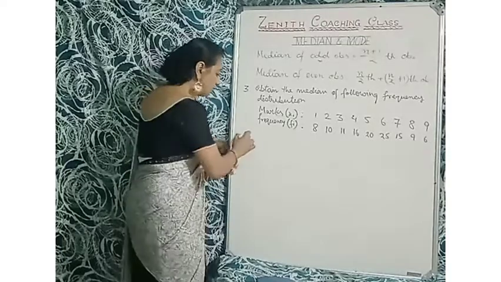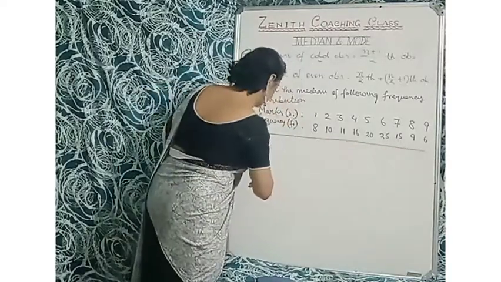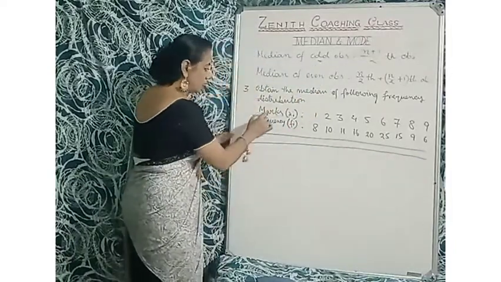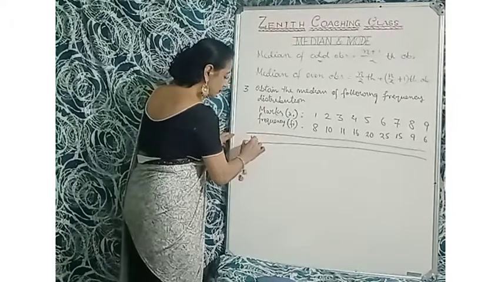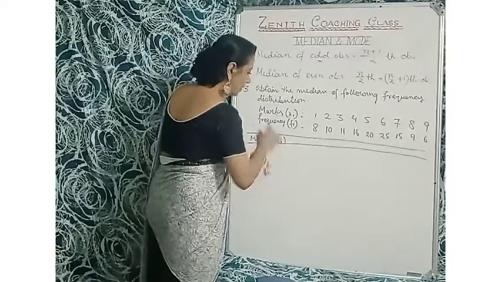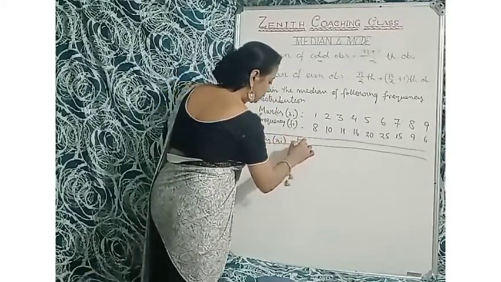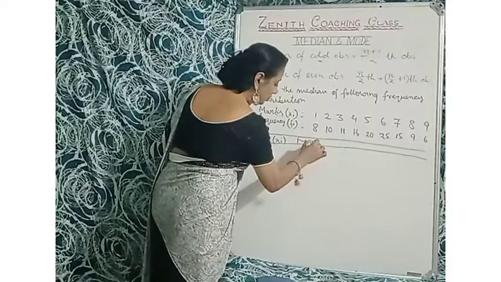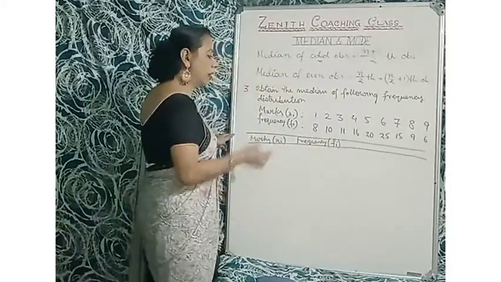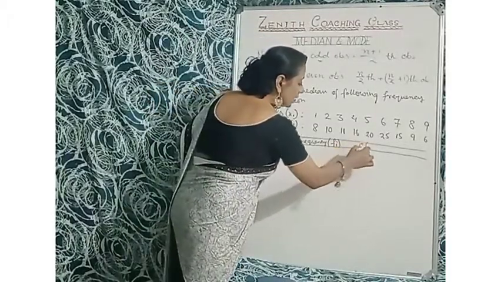So what to do here? Here are the marks, and then the frequency. Now the cumulative frequency. I'll write cumulative frequency, that is CF, here.